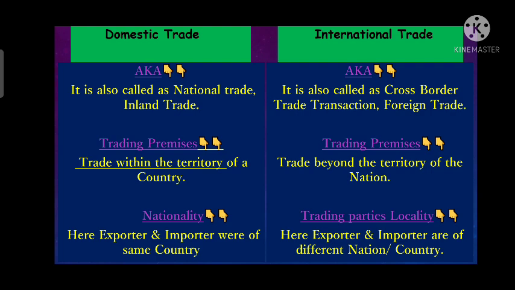or cross-border trade transaction. Now we will discuss trading premises. Trading premises states the premises where the trading happens. Here the trading deals within the territory of a country. Means domestic trade is that trade where the importer and exporter deal within the same country.